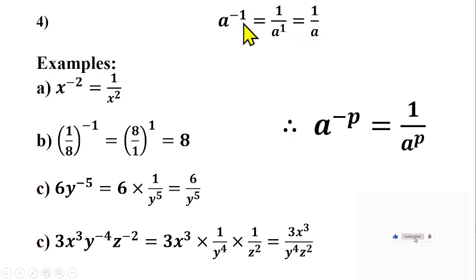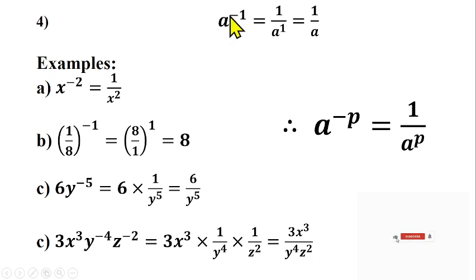So what is the meaning of this one here? This one here is the power of A. That means this one literally means inverse of A raised to the power 1. Inverse of A raised to the power 1. That's what this one means.